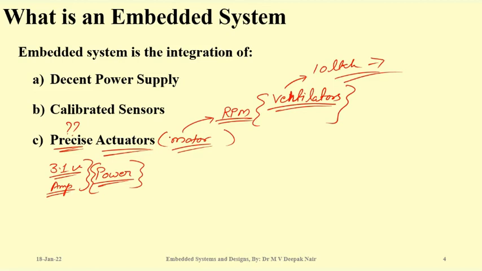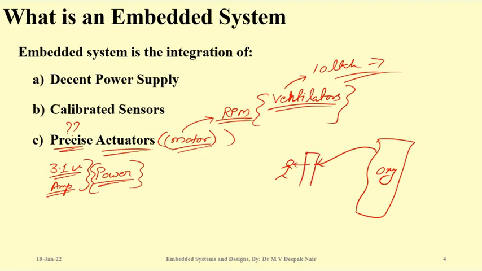And basically, they are nothing but calibrated motors. Calibrated motors which inhale or suck some amount of oxygen and push some amount of oxygen to the patient. There will be some oxygen cylinders, and one valve going towards the patient, and this is your ventilator. So one valve going towards the patient and the other valve exhaling the CO2 from the patient.